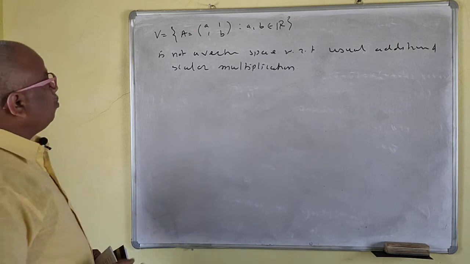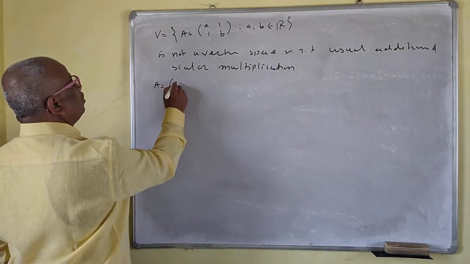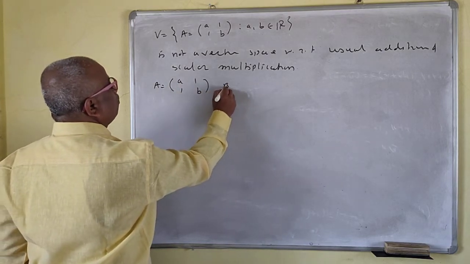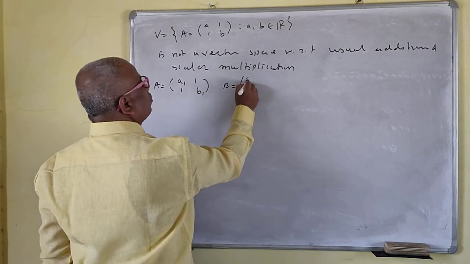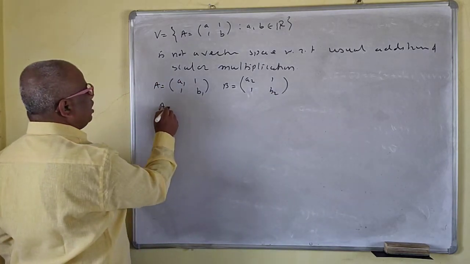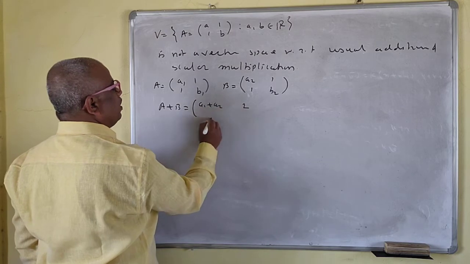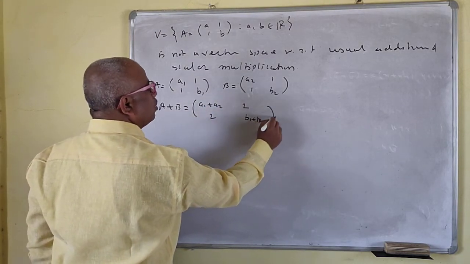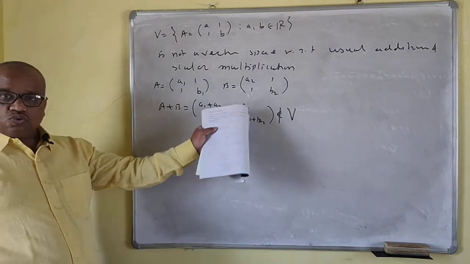Why? Because here, if you take the usual addition, your A is what? A1, 1, B1. And your B is what? A2, 1, 1, B2. What is your addition then? A plus B will be what then? A1 plus A2, this will be 2 now, and B1 plus B2. Right? So this does not belong to V now, because here there is 2 now.